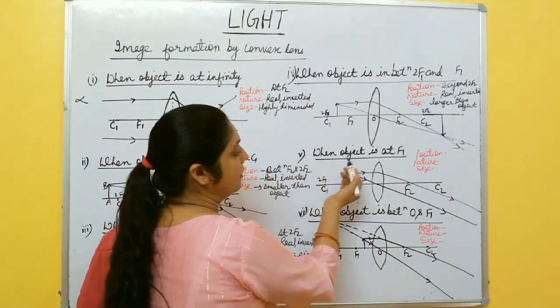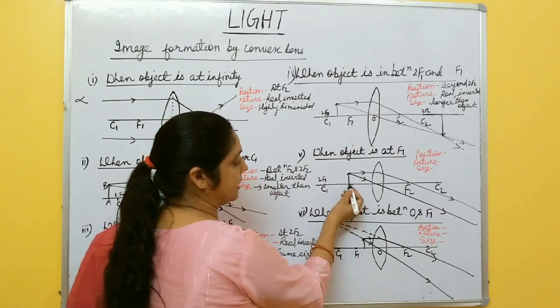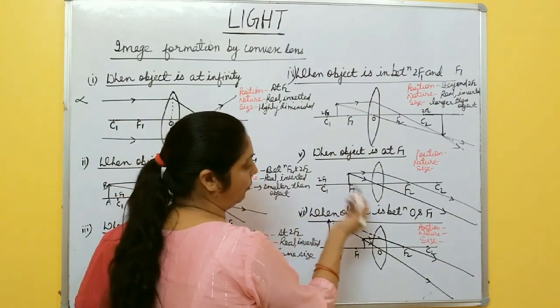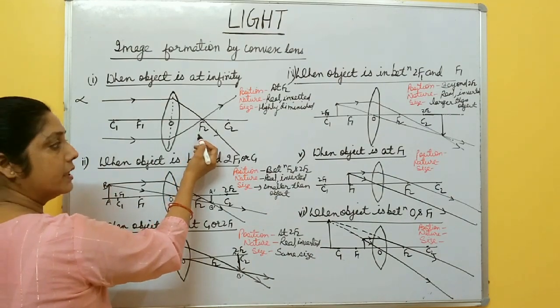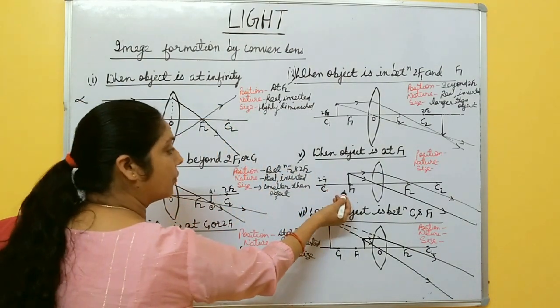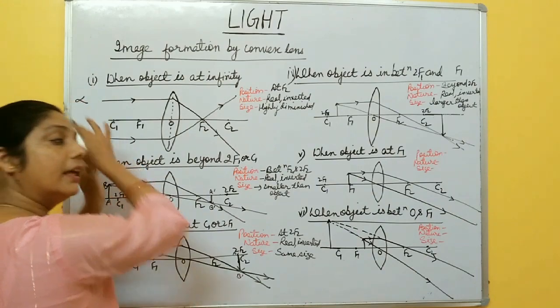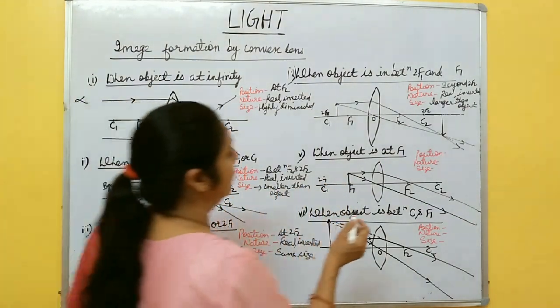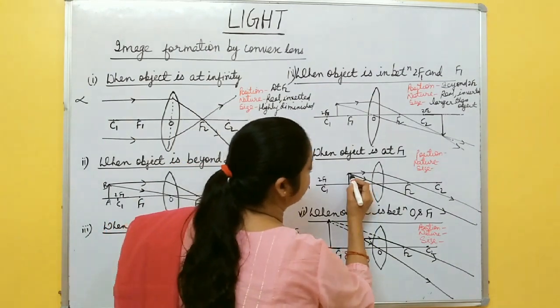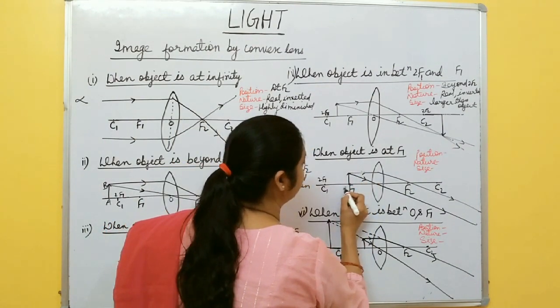Now next case, when object is at f1, exactly at focus. Now what happened? When the object is at infinity, image is formed at focus, and when the object is at focus, image is formed at infinity, opposite of this one, first case, right? So suppose one ray is going like this one is the object, right?